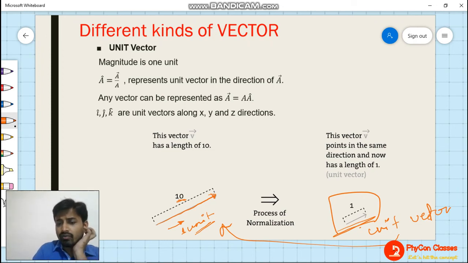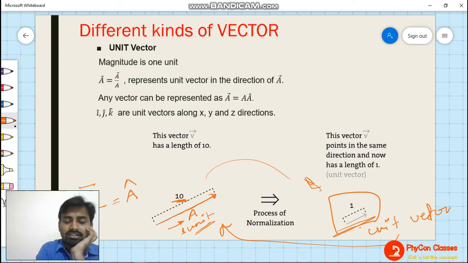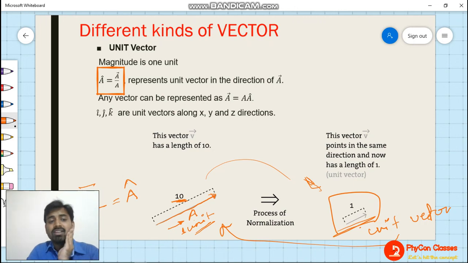So unit vector of a given vector you can find out. How might we have got this particular vector? Let's suppose we call it A. If I divide vector A by its magnitude 10, then you will get a unit vector, and the representation of a unit vector is a letter with a cap. Here in this equation you can see A cap equals vector A divided by A. When you are writing simply A, that represents the magnitude of the vector. When you are writing A with an arrow mark, that represents vector A. So vector A divided by its magnitude will give you A cap, the unit vector in that particular direction.